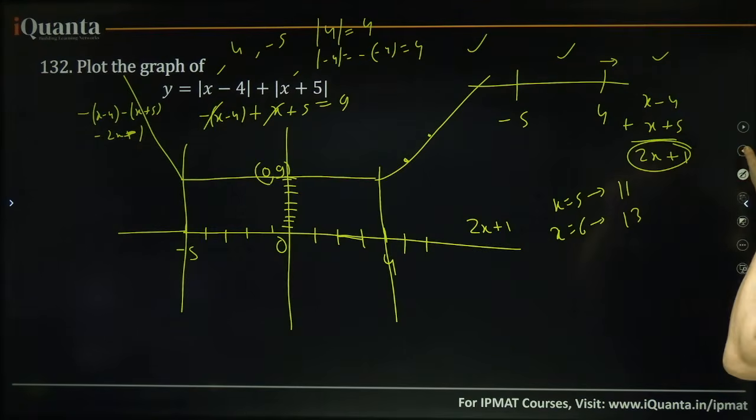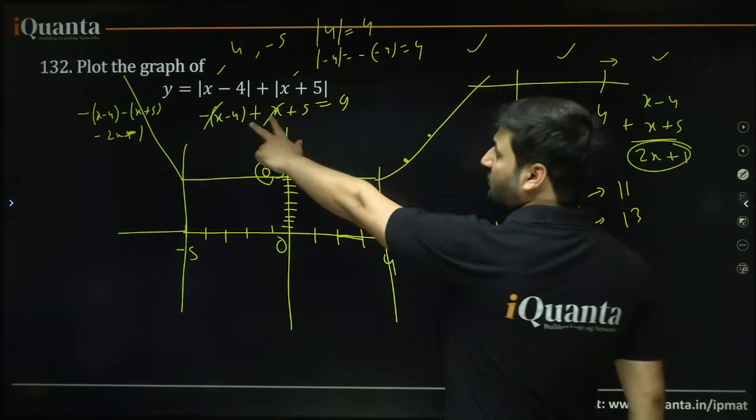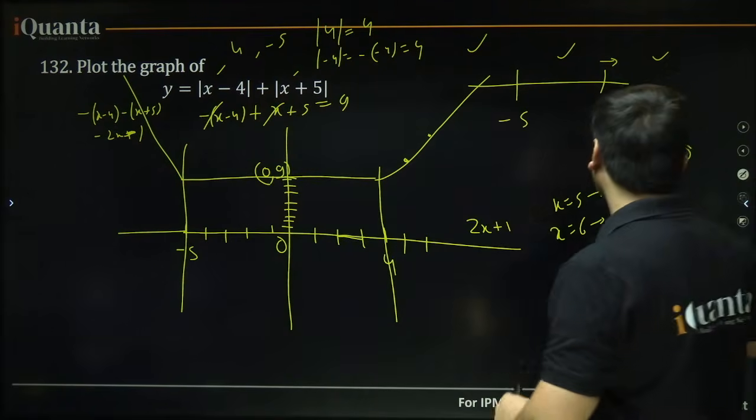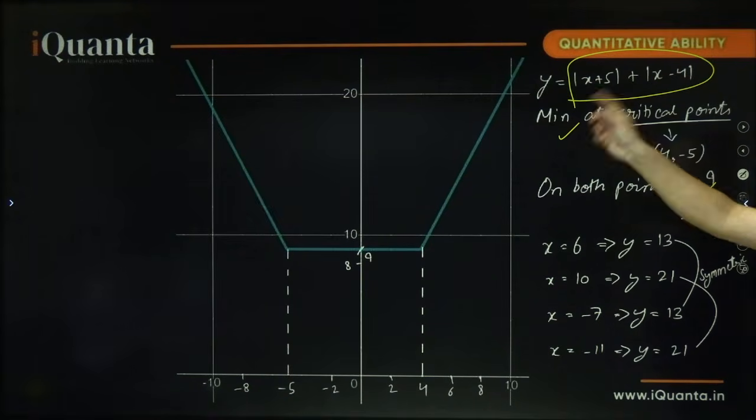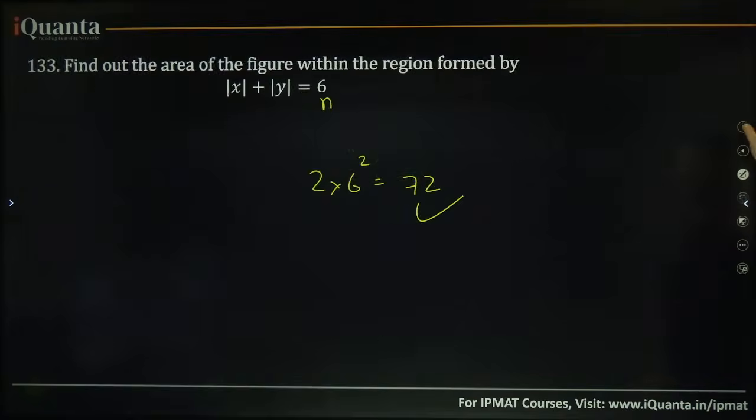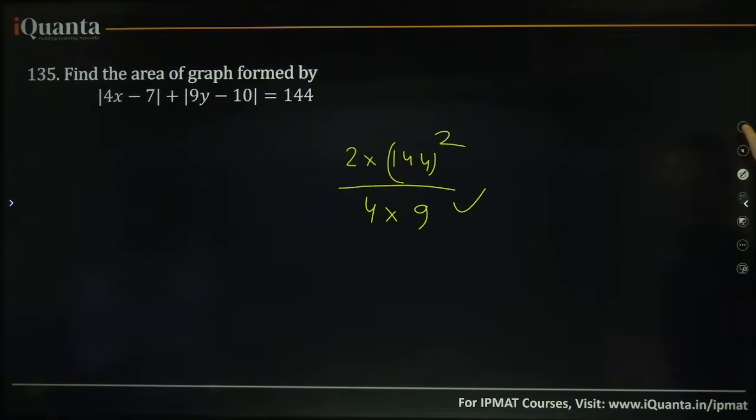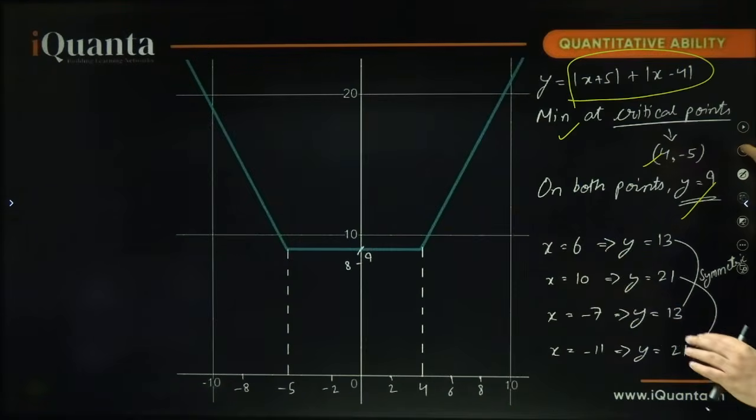This was the graph, isn't it? This was the graph, 2 mods were being added, okay. Minimum will always be at the critical points. What are the critical points? The points at which the modulus becomes 0. But just notice the difference between this question.